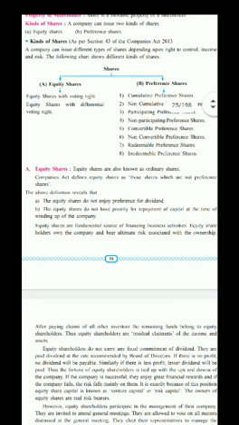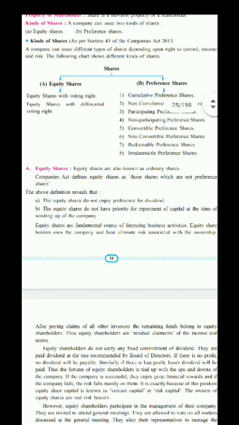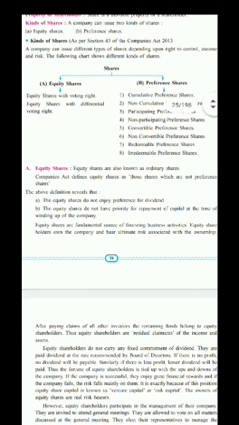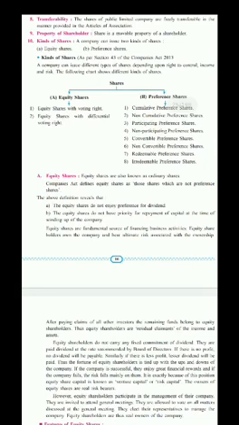Now at that time company has to repay the debts, pay the creditors, repay the bank loans. So many outstanding payments company has to clear. All the dues company is clearing step by step, and in that order equity shareholders are getting the last chance. Therefore, it is rightly said that equity shareholders are not getting priority, first in payment of dividend and second in repayment of amount at the time of winding up of company.